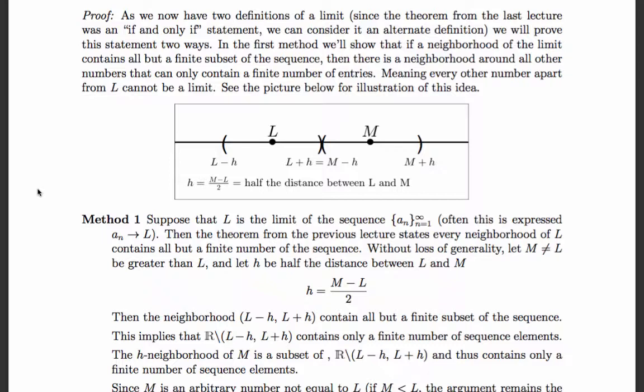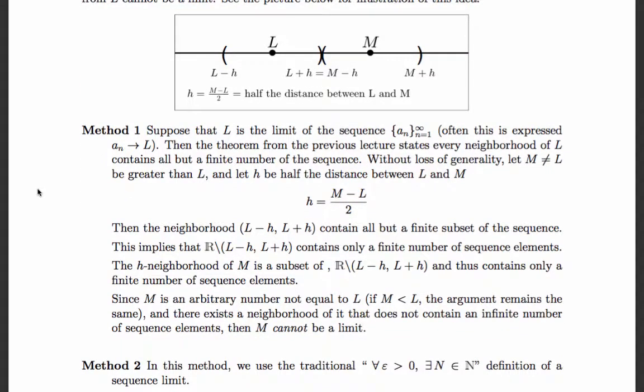That means a neighborhood of M that is distinct from a neighborhood of L can only contain a finite number of entries of the sequence. And if it contains a finite number of entries, it doesn't contain an infinite number of entries, meaning any M cannot be a limit. And that's the proof of method 1. So if you read through method 1, that's essentially what we show.